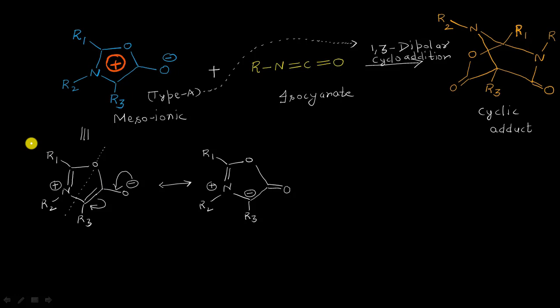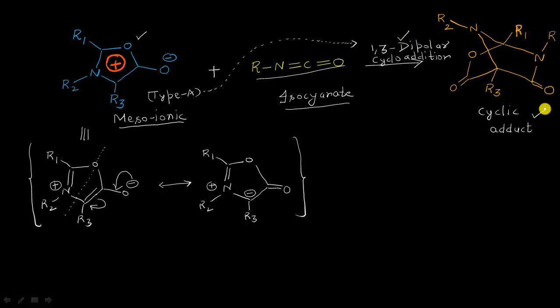So here are the resonating structures, and these are equivalent to this structure of our second mesoionic molecule, which is the 1,3-oxazolium 5-olate molecule. What we are interested in right now is the chemical properties, or let us say the chemical reactions. You can see the second reactant is nothing but the isocyanate molecule, and we all know that it will undergo a 1,3 dipolar type of cycloaddition,